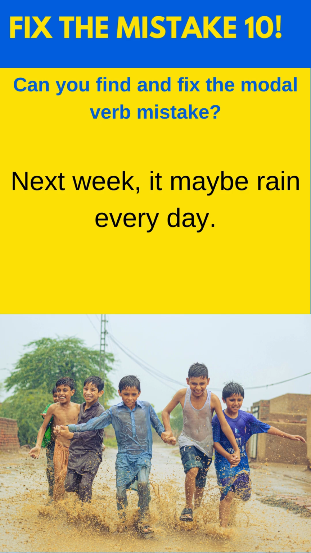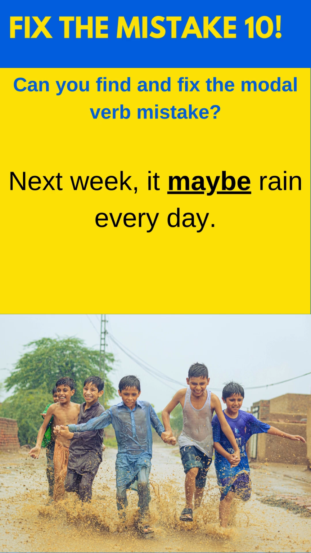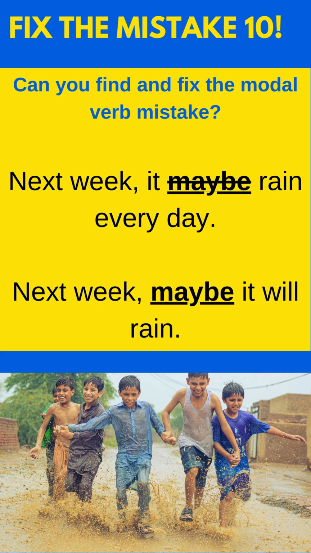Find and fix the modal verb mistake in this sentence. Next week, it maybe rain every day. The problem is putting maybe between the subject and the verb. I can move maybe to the front and say, next week, maybe it will rain every day, making it future. Next week, maybe it will rain.